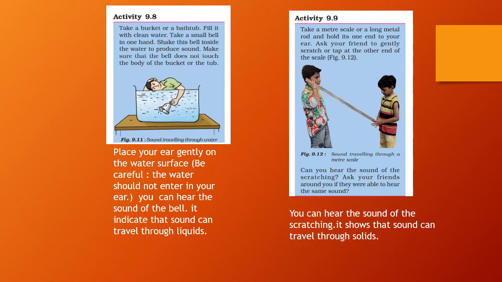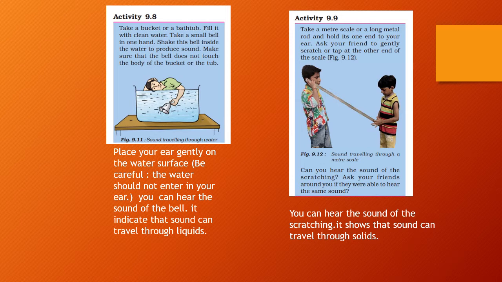Children, once again, take a bucket or bathtub. Fill it with clean water. Then take a small bell in one hand and shake it inside the water to produce sound. Make sure that the bell does not touch the body of the bucket or tub.